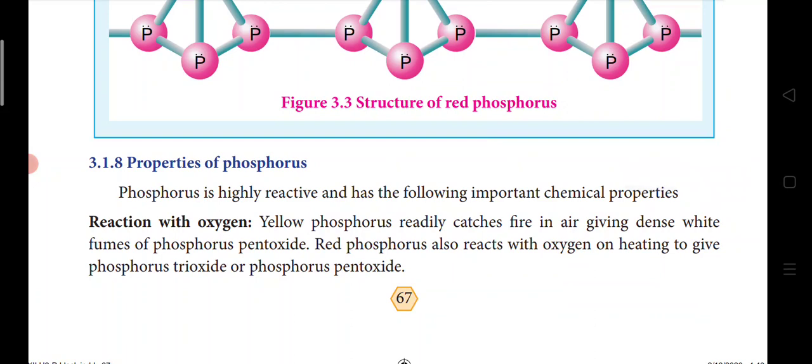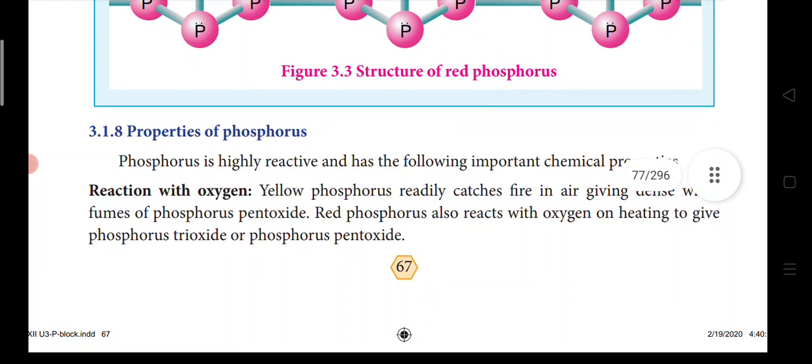First is reaction with oxygen. Yellow phosphorus readily catches fire in air and gives dense white fumes of phosphorus pentoxide. What is yellow phosphorus? It forms a pale layer on standing white phosphorus. Then only yellow phosphorus is formed. So readily it catches fire with oxygen and gives dense white fumes of phosphorus pentoxide.